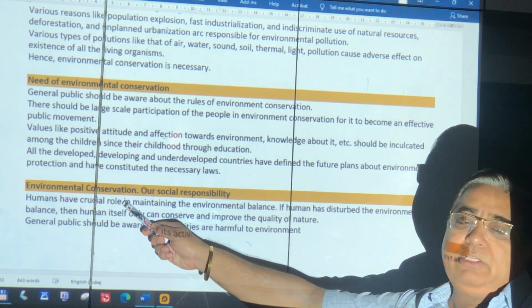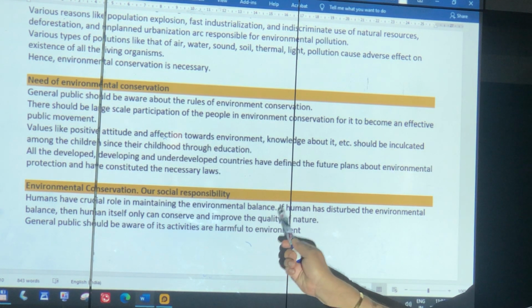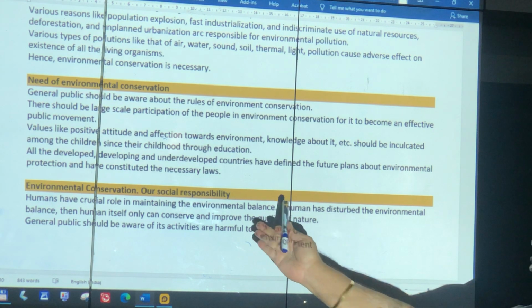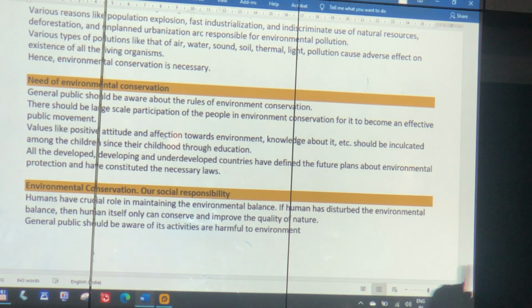Humans, God has given you the important role to maintain the balance. Others can't do it, animals can't do it themselves. If you have disturbed it, then only you can conserve and only you can improve. If I make a mistake, I am so sorry, I have to correct my mistake.